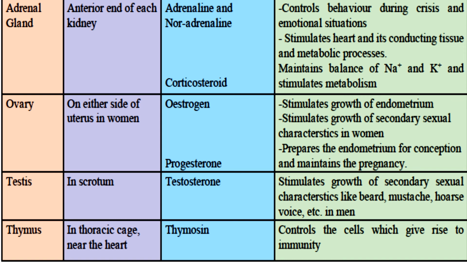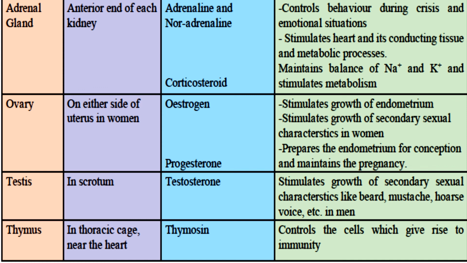Then you have another part, that is the testes, which are present in males in the scrotum. It releases testosterone. It stimulates the growth of secondary sexual characteristics like beard, mustache, hoarse voice, etc. in men. Thymus in the thoracic cage near the heart.